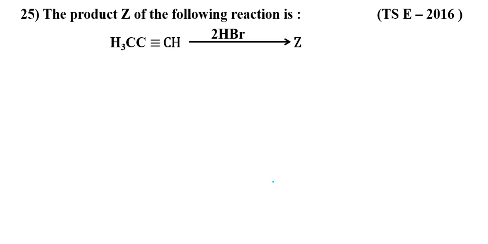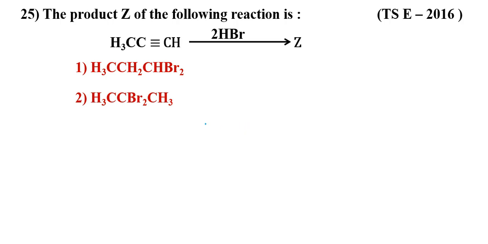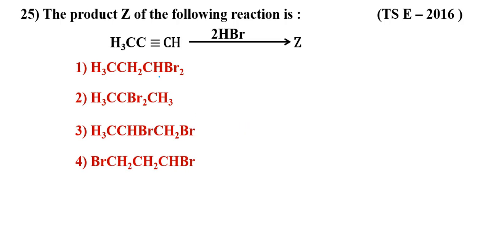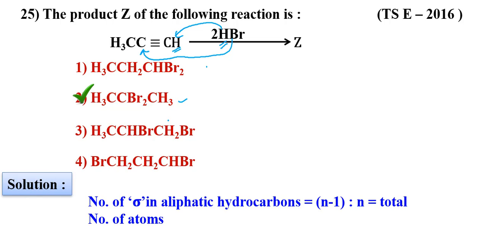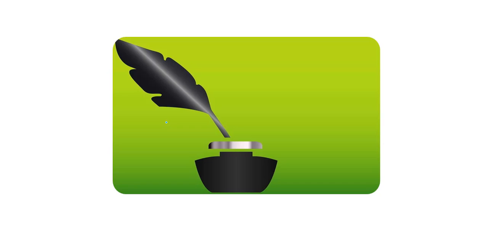The product Z of the following reaction, HBr, 2 times addition, yes, you guessed it. What is the product? See, now the question is where the hydrogen is attacking. Hydrogen attacks where there are more hydrogens, meaning hydrogen is going to the terminal and bromine is going to the middle. What is that? Markovnikov rule, according to Markovnikov rule. So your answer will be second. Yes, right. Okay, thank you.